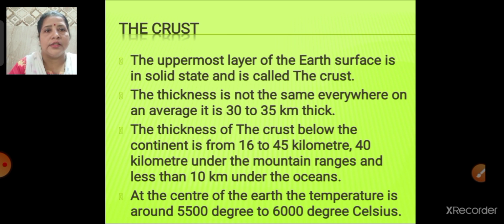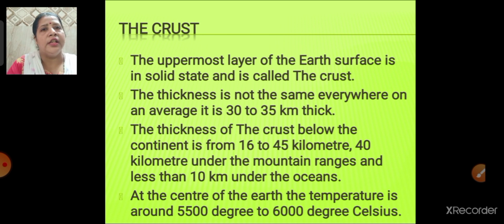What is a crust? The uppermost layer of the earth's surface, which is in solid form. As we have already learned, when the earth started rotating around itself, the outermost part of the earth solidified. So that outermost part is called the crust. The uppermost layer of the earth's surface which is in solid state is called the crust.